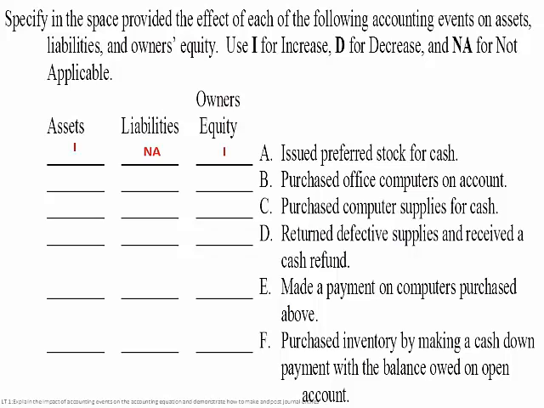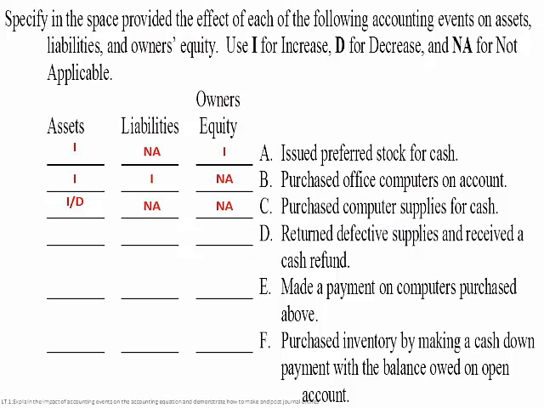Purchased office computers on account. Well, our assets are going to go up because the computers are considered an asset. Our liabilities will go up because we bought them on account. Our owner's equity will not be impacted. Purchase computer supplies for cash. We're going to increase and decrease our assets because the assets of our computer supplies went up, and we decreased our assets because we paid cash, and then the other two accounts won't be impacted.